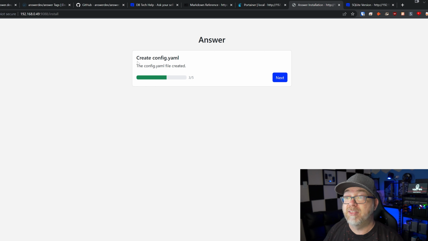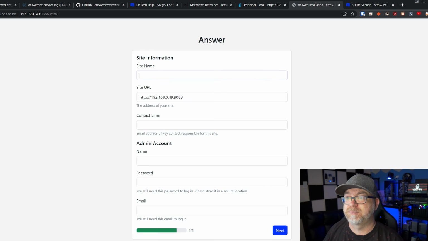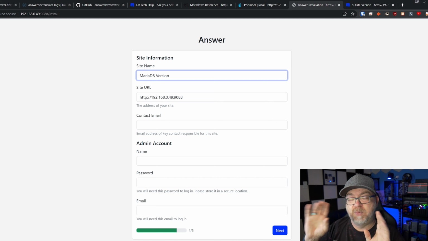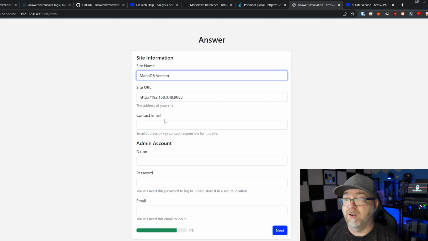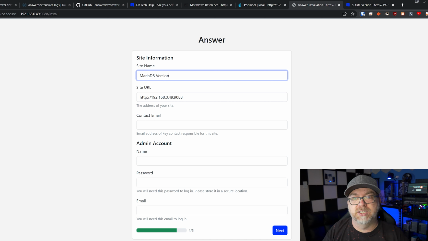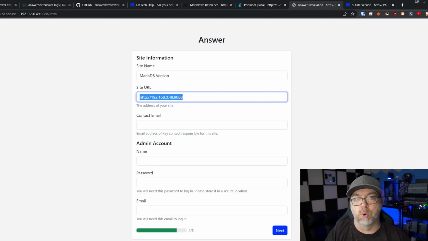Great, it created the config.yaml file. We'll click next. Again, we're going to call this MariaDB version, just so that, again, we can have the compare and contrast there. The port looks fine, or the URL there looks fine. Of course, if you were going to put this on a public URL, like you probably would if you were going to have this be a public service, you put in the site URL there, not just the local IP address and port. Just so that we're clear on that, you would want to put in the actual URL. You can change it later if you need to, but there you go. That's where you put in the site URL, or in my case, the IP address and port.